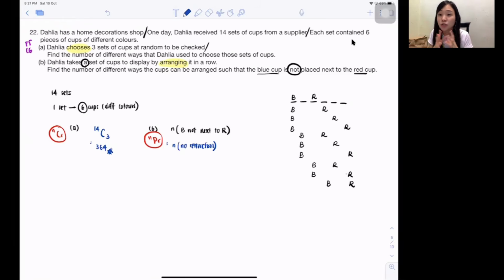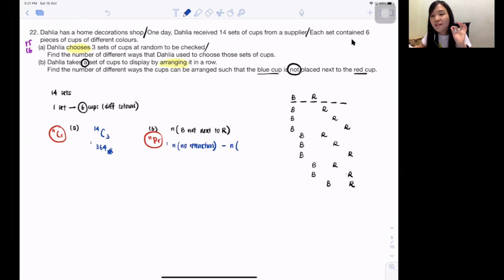That means if I want to choose a class rep, if I never restrict it, there are so many people that can actually fight for the class rep position, correct? But if I started to say I must be a girl, and the result must be good, and must be above 50 kg, this kind of unnecessary restriction, then your choices will become lesser and lesser, correct? So whenever total is always no restriction. No restriction is always the total. So using total minus what? Minus those impossible to happen.